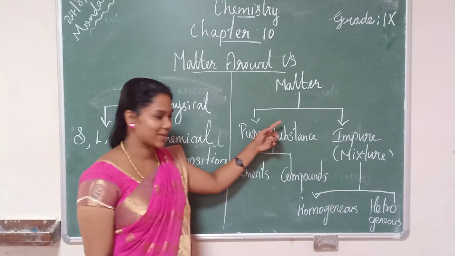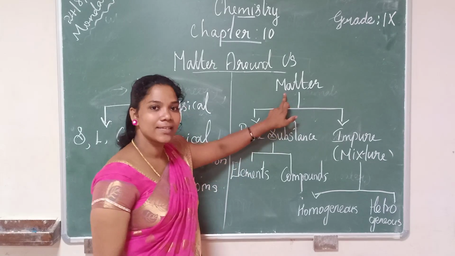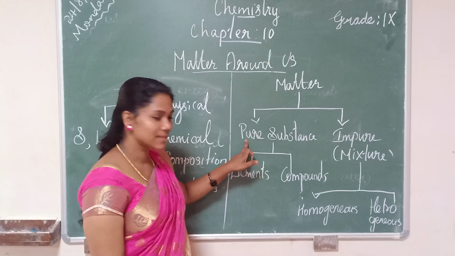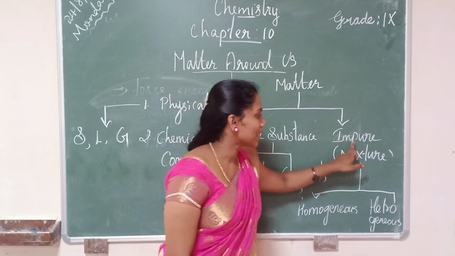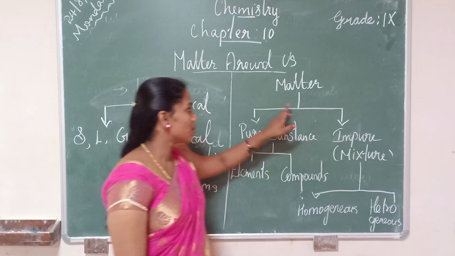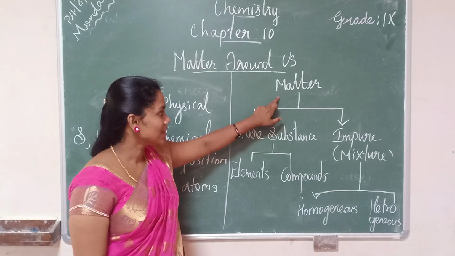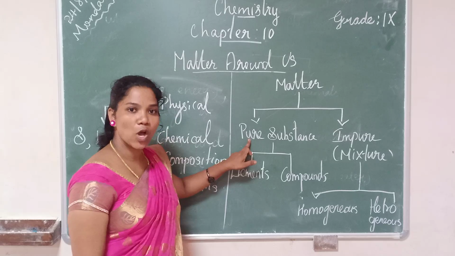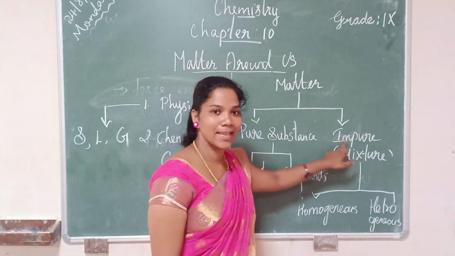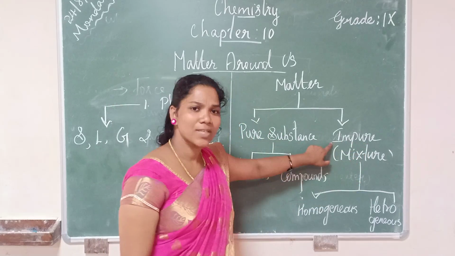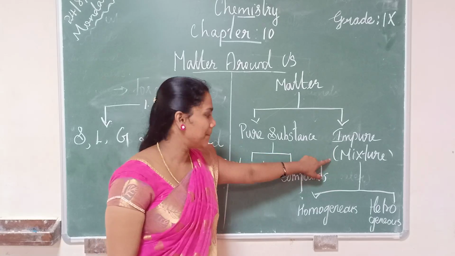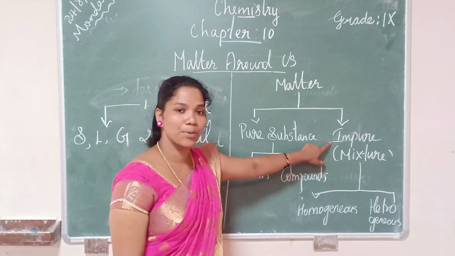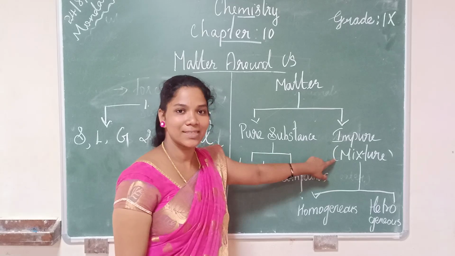Matter is classified into two categories: pure substance and impure substance. Based on chemical composition, one is called pure substance and the next is called impure substance. The impure substance can also be called mixtures. Either you can say impure substance or you can call it mixtures.